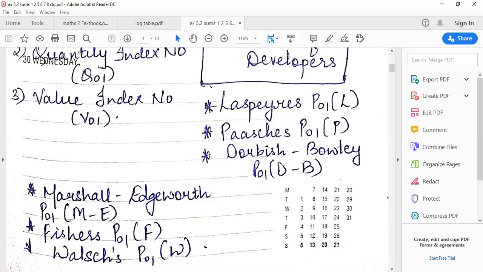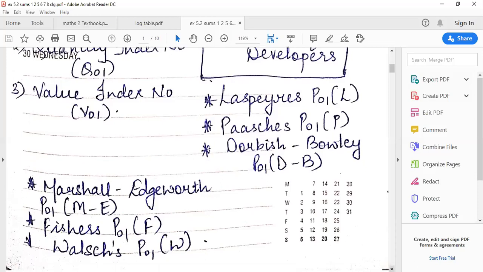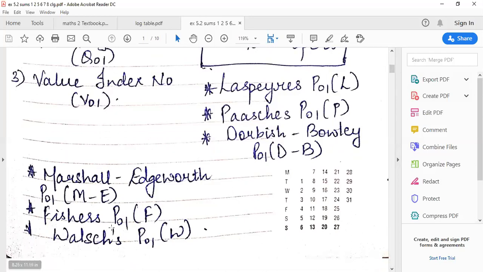Dorbish Bowley is written as P01D-B and Marshall Edgeworth P01M-E. So up till now simple: first two individuals, L, P. Then you have two brothers, you can say, that is DB and ME. Then you have Fisher's price index number P01F. And the last one is Walsh's price index number P01W.